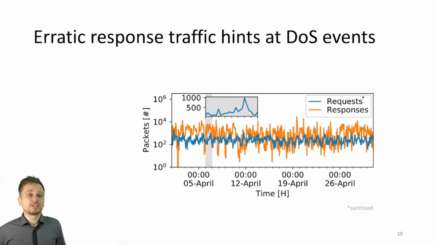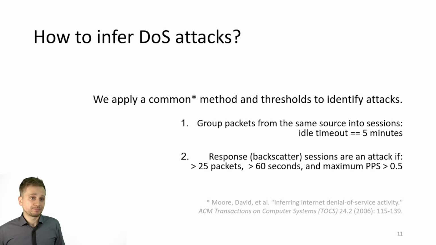In this plot, we see the number of QUIC packets per hour. We see that QUIC requests, that's the blue line here, actually have a rather stable diurnal pattern with peaks at 6 AM and 6 PM, as highlighted in the inlet. But the response traffic, that's the orange line here, is very erratic. It exhibits high peaks and drops despite the logarithmic y-axis. Seeing such a high volume of responses in a short time, which then vanish, already hints at DDoS attacks.